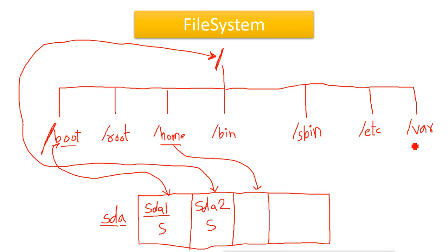But we can have a separate partition for var. Why? Because it has all the database kind of application data. Like if you install a mail server, all the mails will go into this var directory. If you configure a database server, either MySQL or Oracle SQL, all the data will go to this var directory.